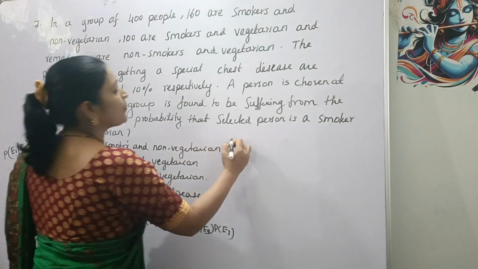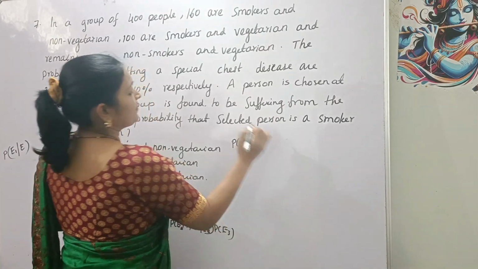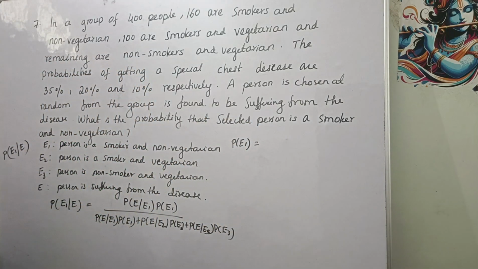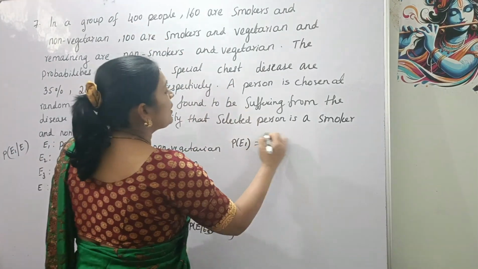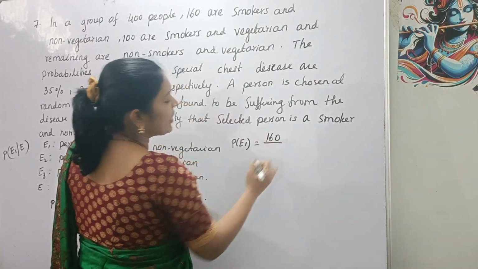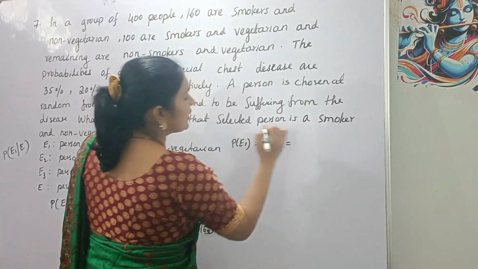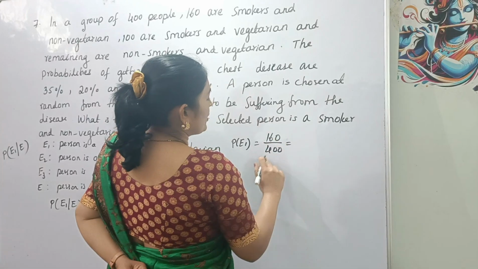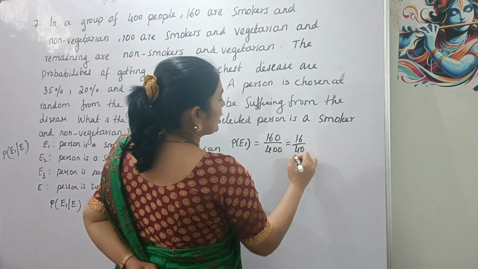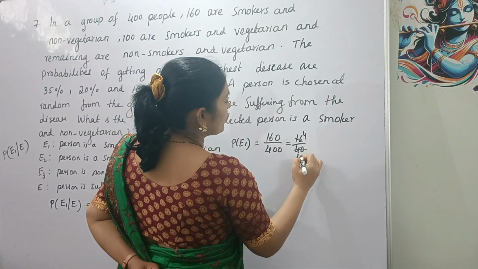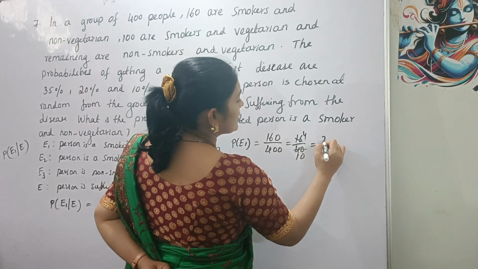Now let's find the probability of E1. See, out of 400 people, 160 are smokers and non-vegetarian. E1 is the event: person is a smoker and non-vegetarian. Therefore, P(E1) is equal to 160 divided by 400, that is 16 by 40, which is 4 by 10, that is 2 by 5.